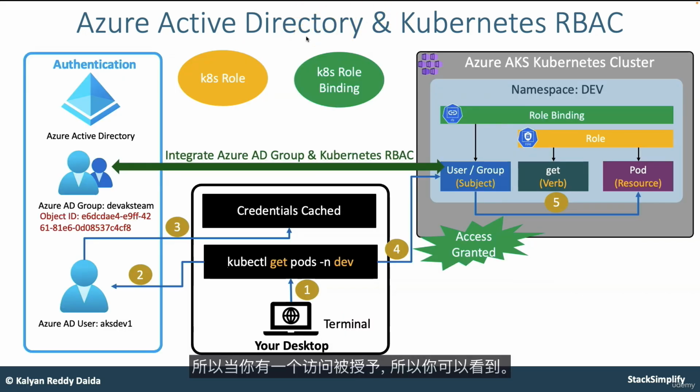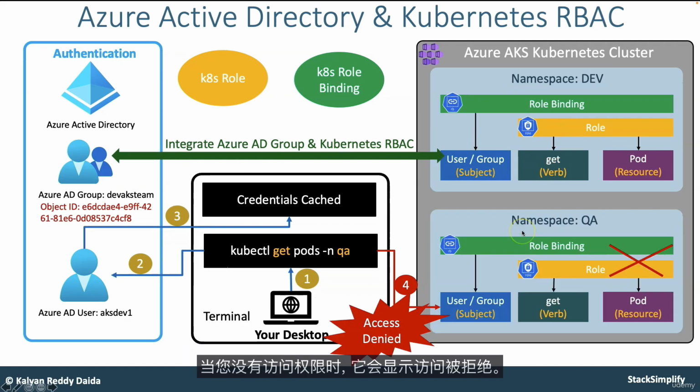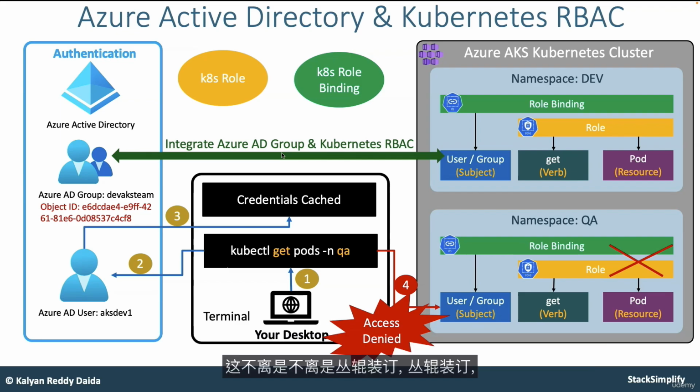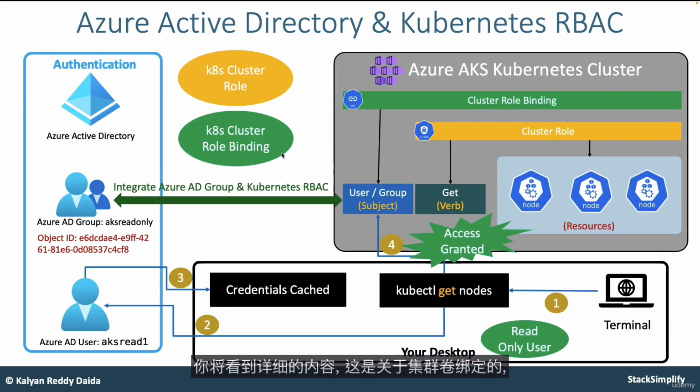So when access is granted, you can see that access granted will be for those respective resources in your cluster, and when you don't have the access, it shows that access is denied. All those things you are going to look into, like role-based access control at the granular level, how you are going to implement it using these 4 YAML manifests, which is nothing but cluster role binding, cluster role, and then role binding. So you are going to see in detail.